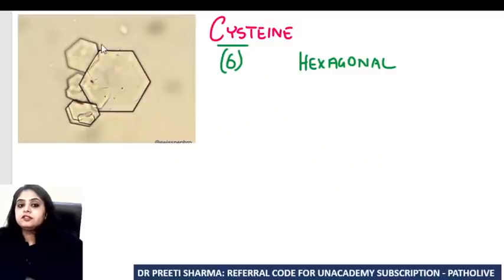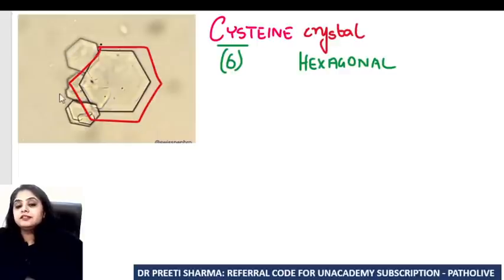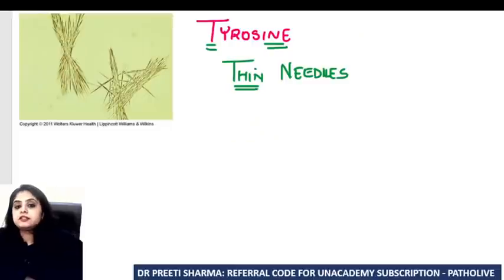If I see a crystal, this is a cystine crystal. Why do I call it a cystine crystal? How did I identify it? Because 1, 2, 3, 4, 5, 6, this is hexagonal. So instead of cystine, I will now remember it as 16. So a cystine crystal has 6 sides, that is, it is hexagonal. Coming to the next. Here I am seeing very thin needles.